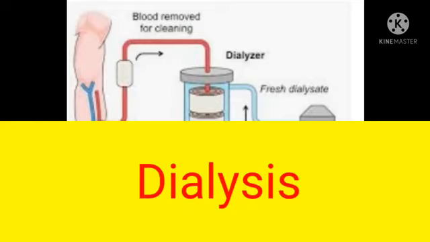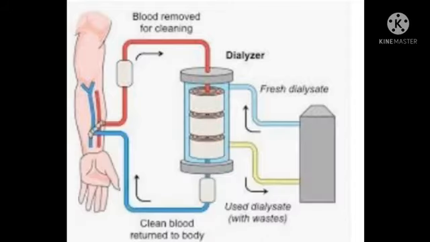This process is called dialysis. This is similar to the function of the kidneys but different as there is no reabsorption involved. The clean blood is pumped back to the body through a vein after adding the anticoagulant heparin.